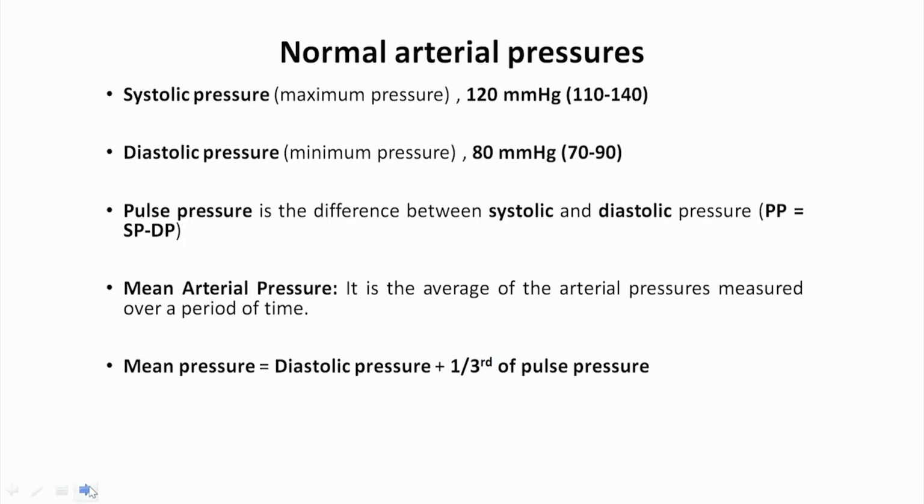So, normally arterial blood pressure is of two types. One is called the systolic pressure, meaning the maximum pressure, that is 120 mm of Hg, and the range is 110 to 140. Another is called the diastolic pressure, which will be around 80 mm of Hg, and the range will be 70 to 90 mm of Hg.